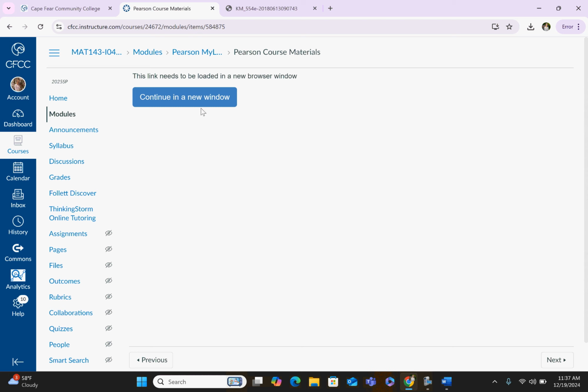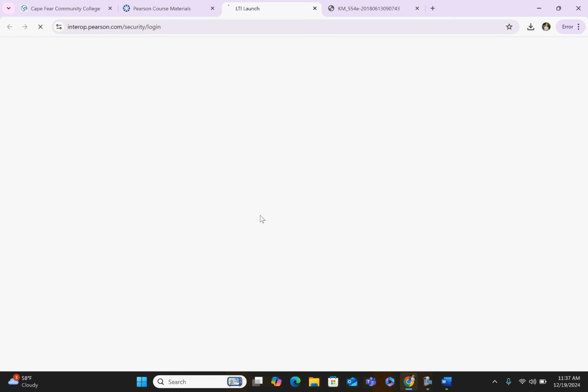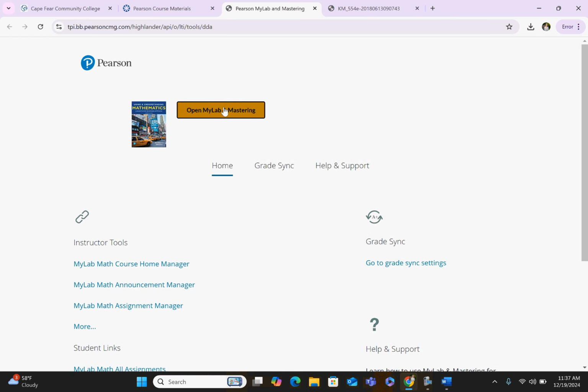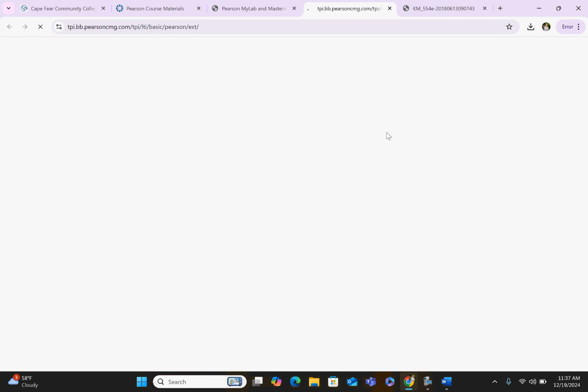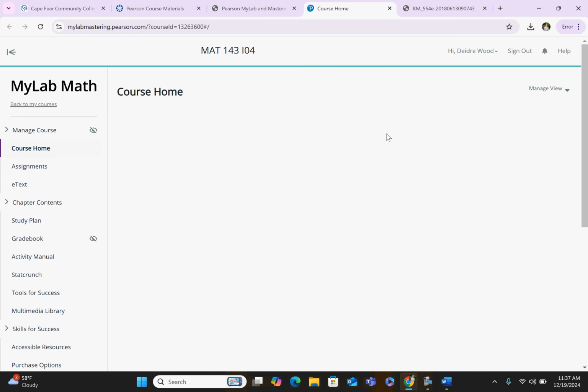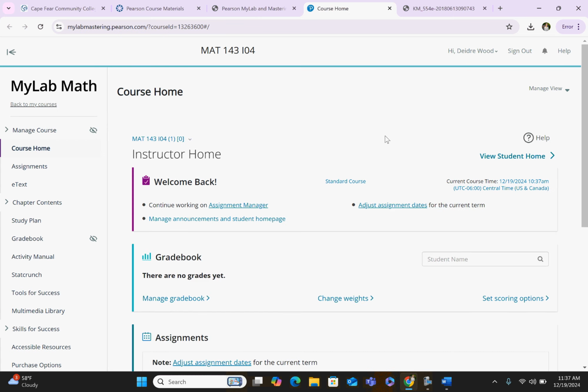After you've set up your account, each subsequent time that you enter your Pearson course materials, it is going to look like this. You'll continue in a new window, then you're going to have a yellow button that appears to open up MyLab and Mastering. And then you'll land here in your Pearson course.